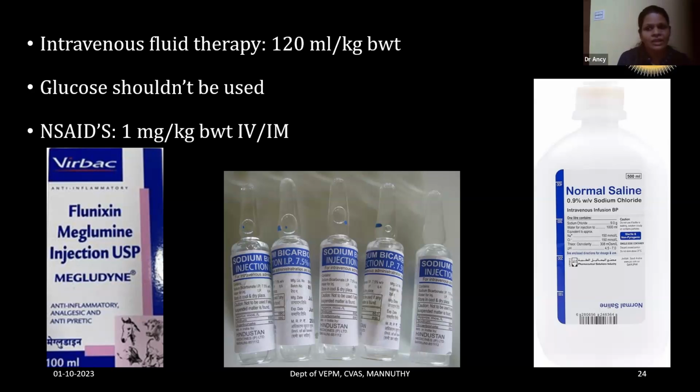And if the animal is having acidosis, if you check the pH and it is very low, less than 5, go for sodium bicarbonate injection. 7.5% is available. The animal will be having severe abdominal discomfort in endotoxemia. So NSAIDs, non-steroidal anti-inflammatory drugs like flunixin meglumine, should be given at a dose rate of 1 milligram per kg body weight, intravenously or intramuscularly, to manage the pain.